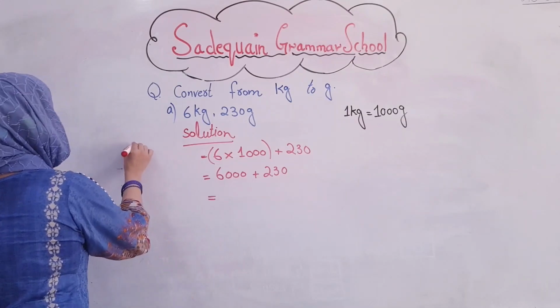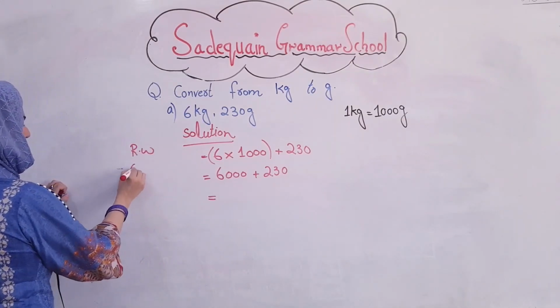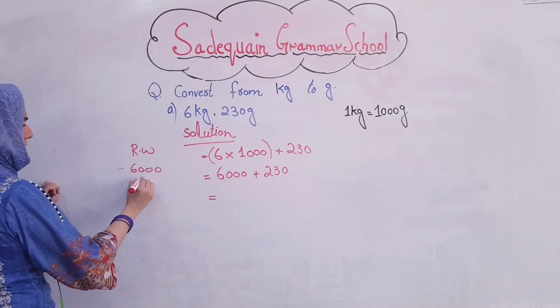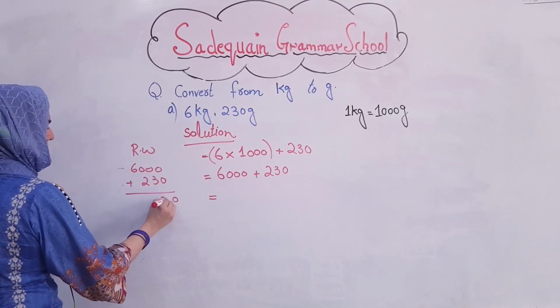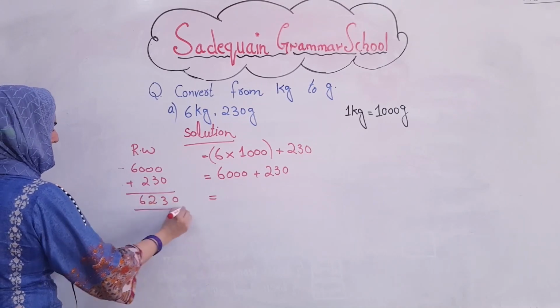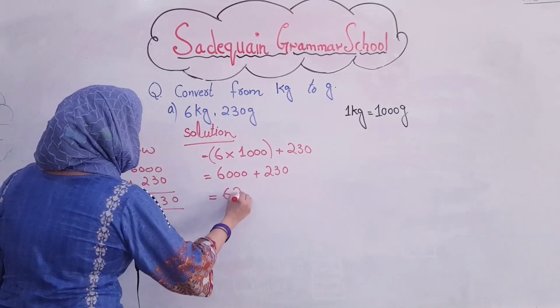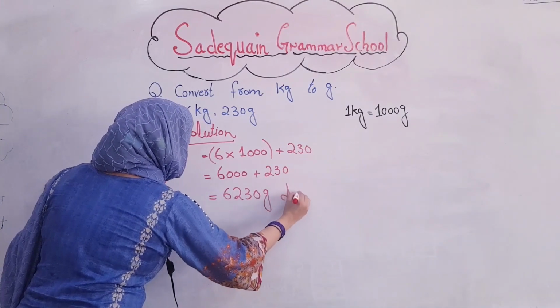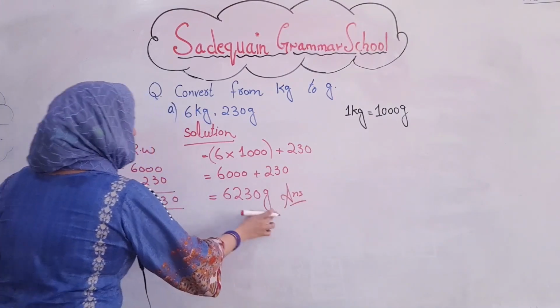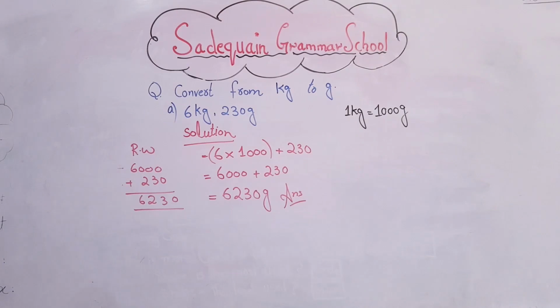Then we do the rough work over here. 6000 plus 230, so 230 remains the same, 6. It becomes 6230 gram. Yes, we should mention the unit here, and here it is gram. We are converting kilogram to gram.